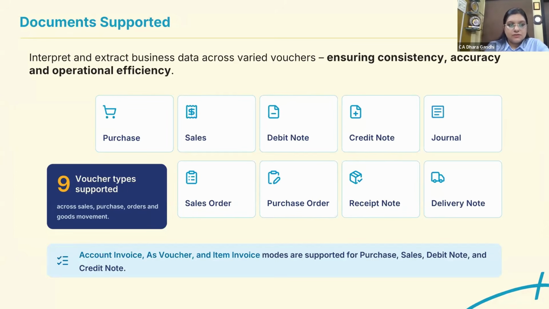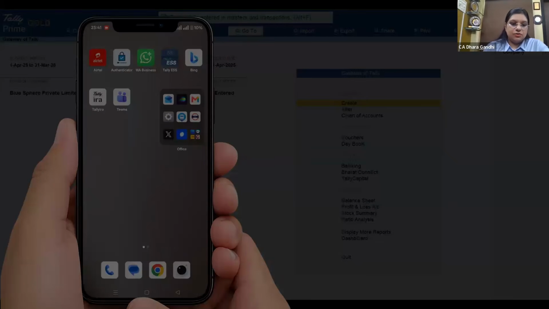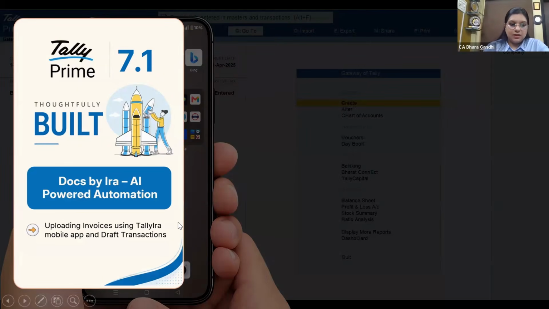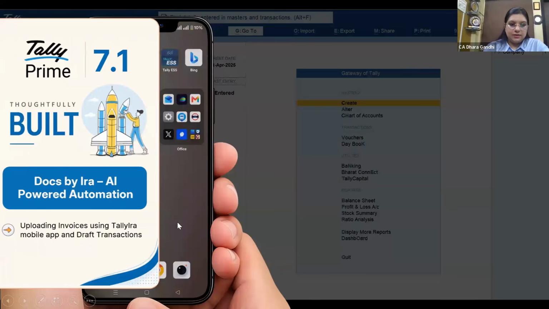So certain vouchers which can be supported are purchase voucher, sale, debit note, credit note, JVs, entries we can pass, sale order, purchase order. You don't need to put it manually. Just scan it with Tally Era and import it directly in Tally. Receipt note, delivery note, and many more. So I'll just show you a short version of how to use it. So Docs by Era AI.